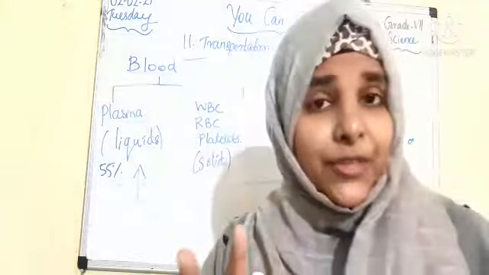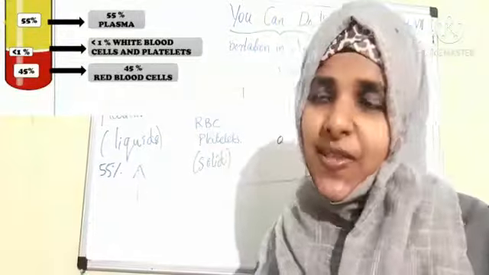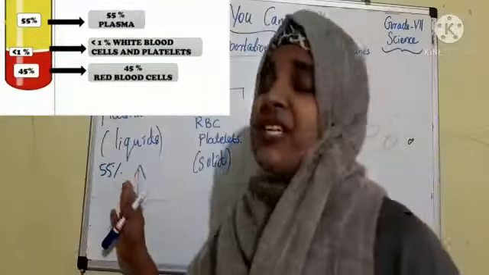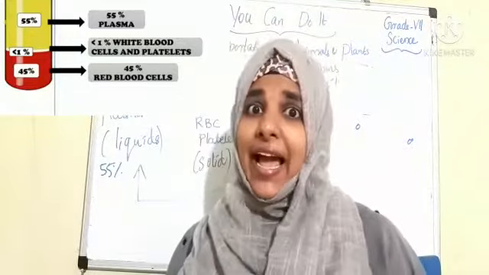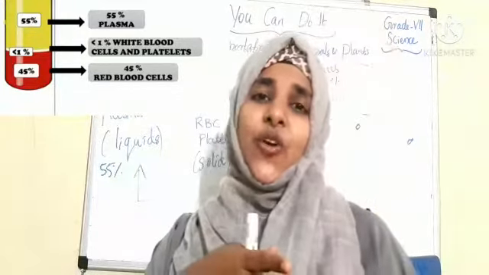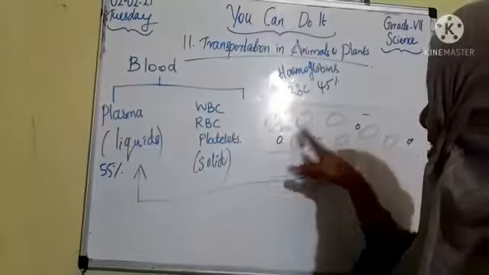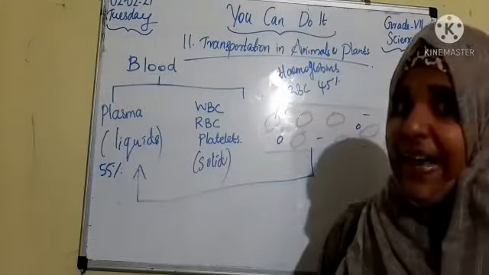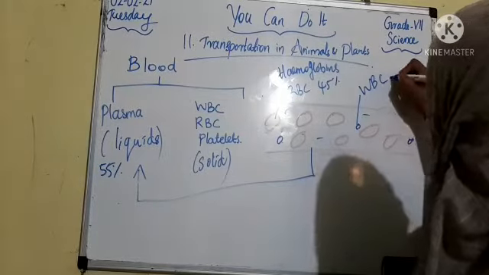In our blood, 45% is red blood cells or RBC and 55% is plasma, the pale yellow liquid, and less than 1% is WBC or white blood cells and platelets. Next we can check about the WBC.